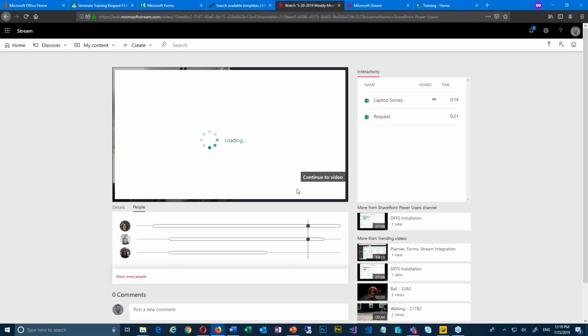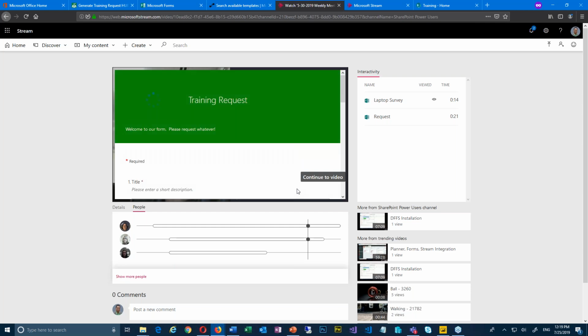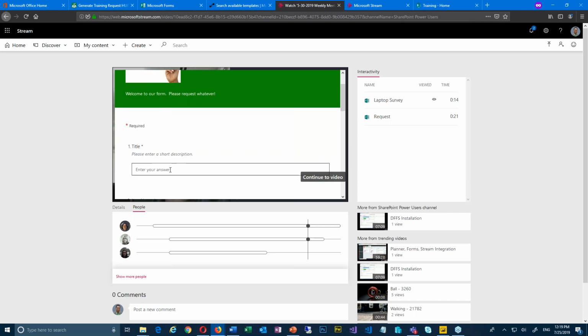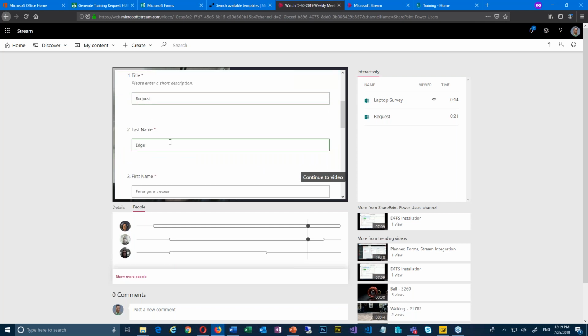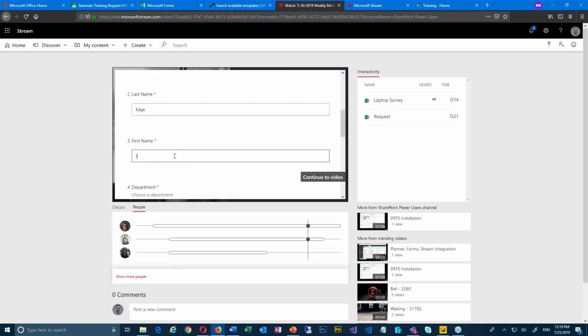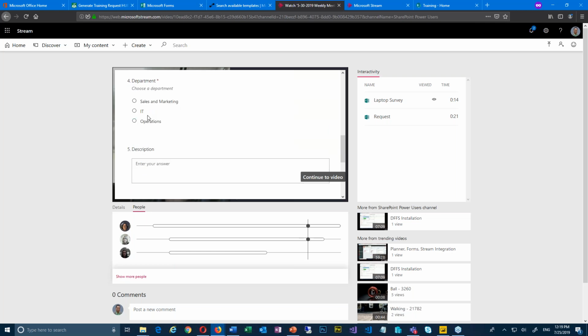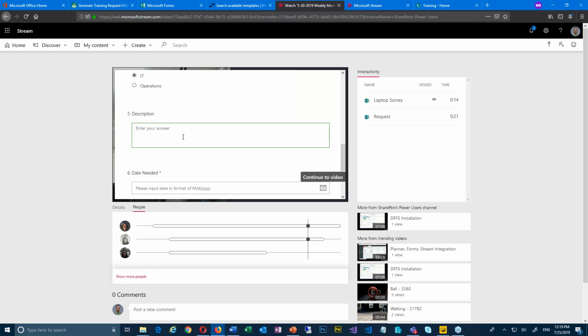Okay, this is the Microsoft Forms here. Okay, wait for that to load. And I'm going to be able to fill out this form right here. Not go anywhere, not send me out to a link and bring me back. I can fill it out right here. Title, I don't know, request. Down here, name, last name, Edge. First name, Jared. There you go. Department, IT. Okay, description, stuff. I couldn't think of anything.